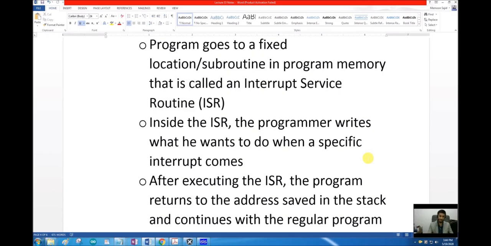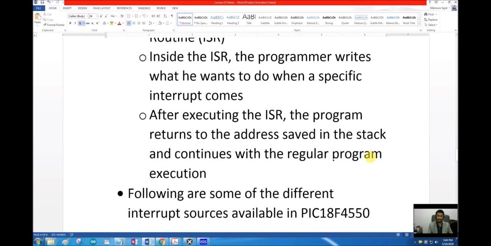So the user will have to write the instructions, the program, the code inside that empty subroutine, and tell the processor what exactly I want to do when a specific interrupt occurs. So inside the ISR, interrupt service routine, the programmer writes what he wants to do when a specific interrupt comes. After executing the ISR, for example, I was enabling the interrupt for a push button, so that I don't need to call that. I'll come to that later.